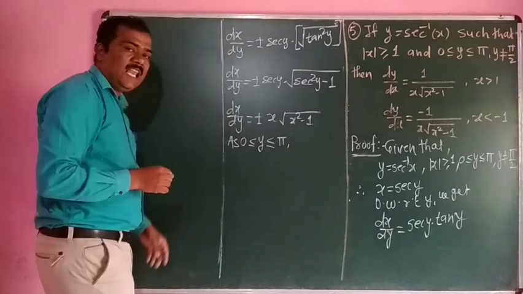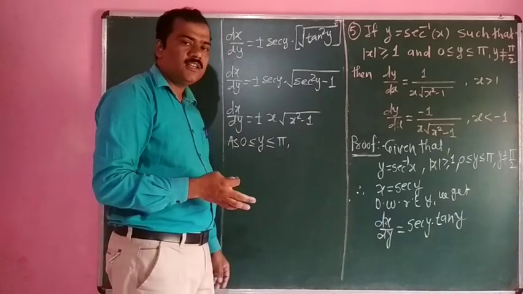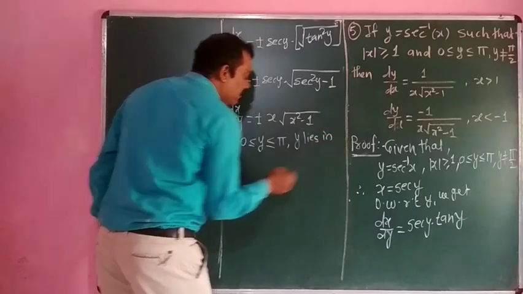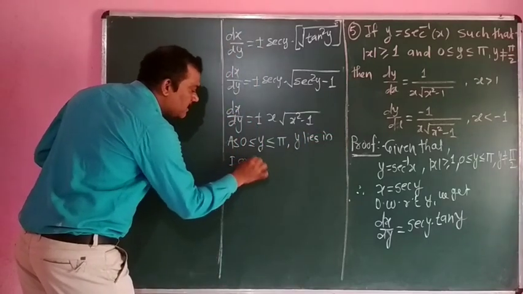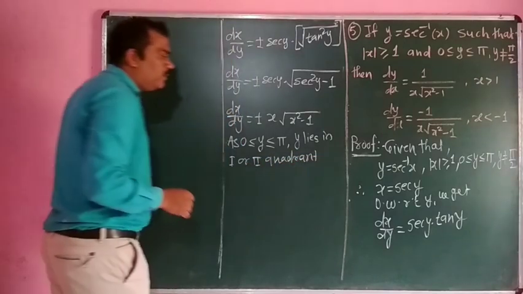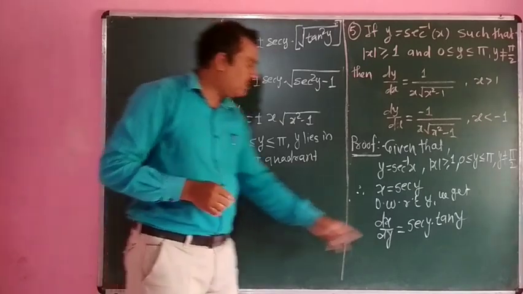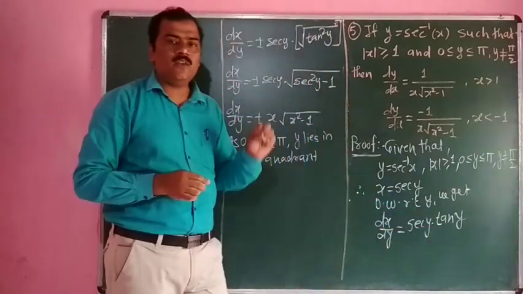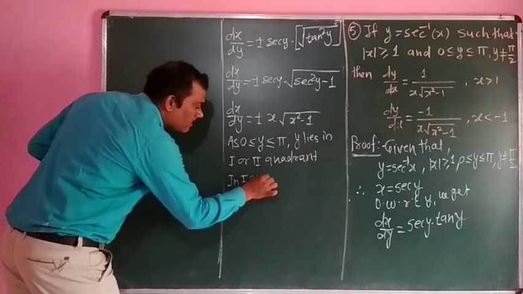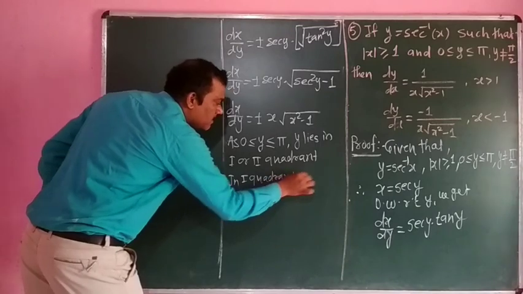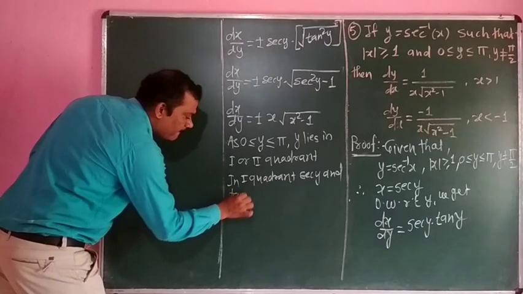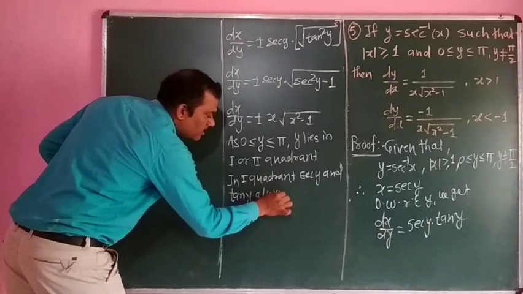It means y lies in the first or second quadrant. And we know that in the first quadrant, both sec y and tan y are always positive.